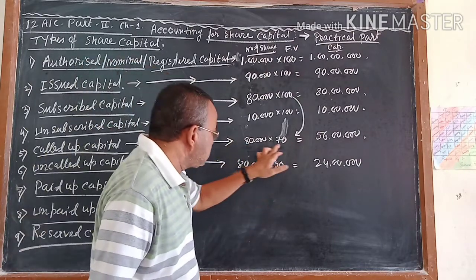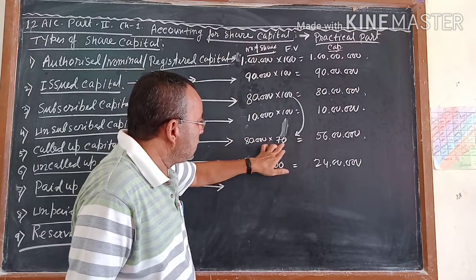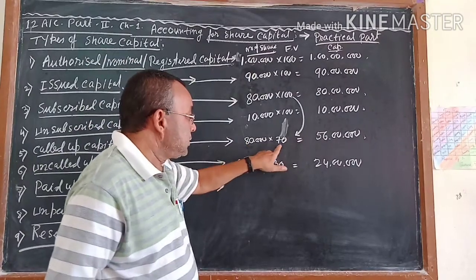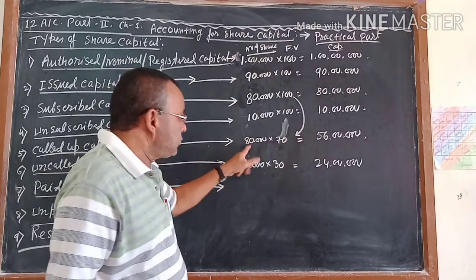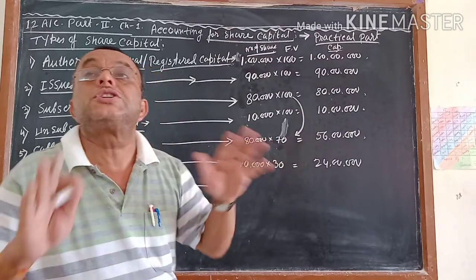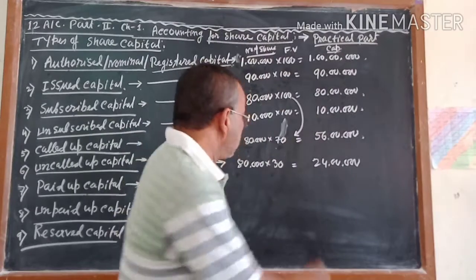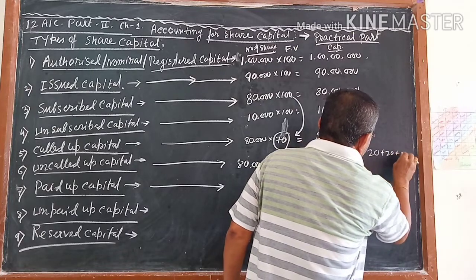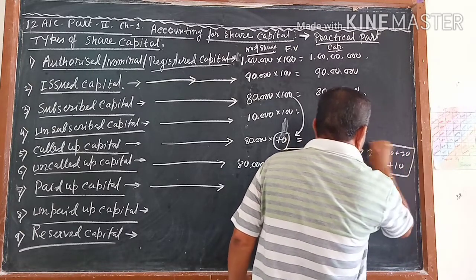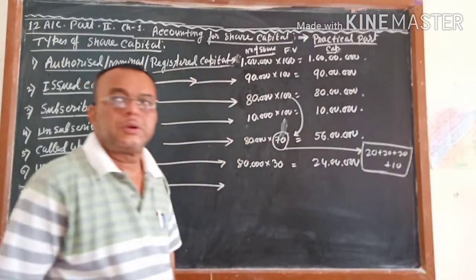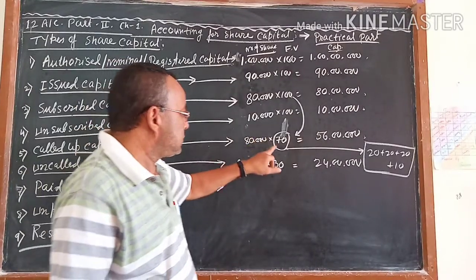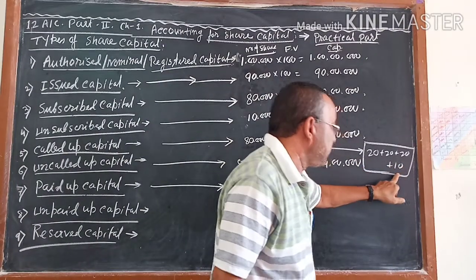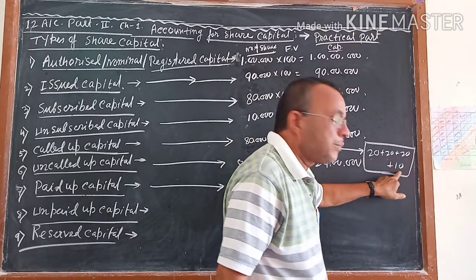Suppose out of this 80,000 into 70, 70,000 shares 70 rupees करके पेमेंट दे दिया और 10,000 shares they paid up to 60 rupees. Last installment they did not pay. Suppose this 70 rupees is like that 20 plus 20 plus 20 plus 10 is equal to 70. Now we have to collect from this 80,000 shareholders 70 rupees in 4 installments. 20 plus 20 plus 20 plus 10. First installment, second installment, third installment and fourth installment.